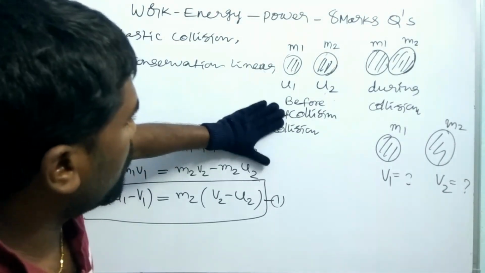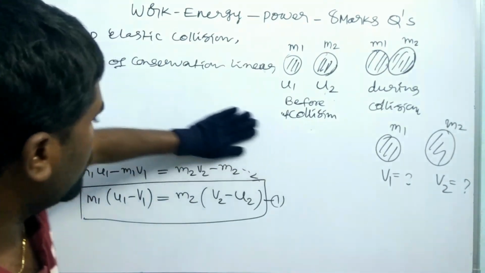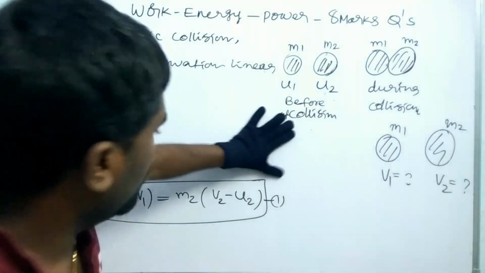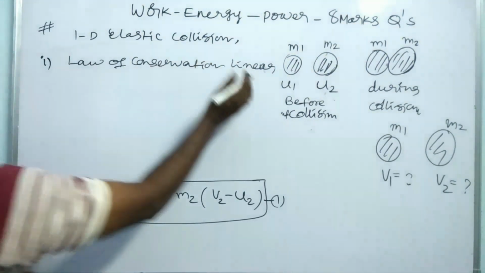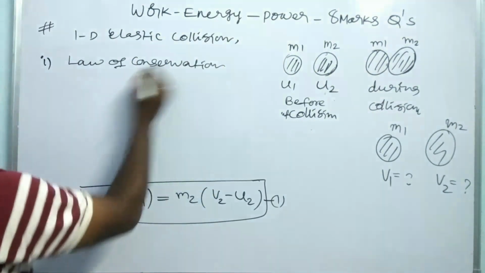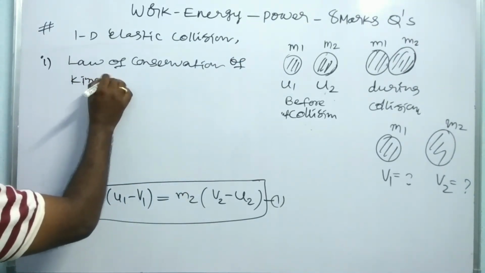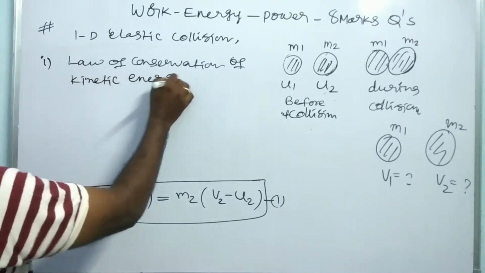Now let us take the second equation, which comes from the law of conservation of kinetic energy. So what is the law of conservation of kinetic energy?